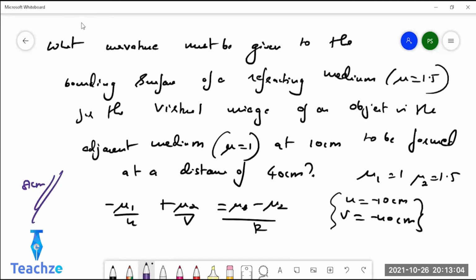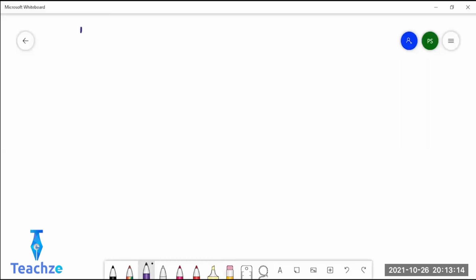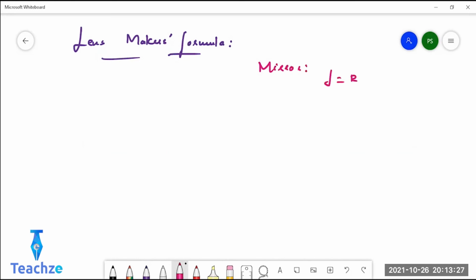Now give the heading: lens maker's formula. See, when it is a mirror, what is the relationship between f and R? I derived it last class. I told you f equals R by 2. That is for a mirror. Now for a lens, the relationship connecting f and R is given by the lens maker's formula. So what is the relation? It is 1 by f equals mu minus 1 into 1 by R1 minus 1 by R2. Now you will be wondering what these R1 and R2 are.